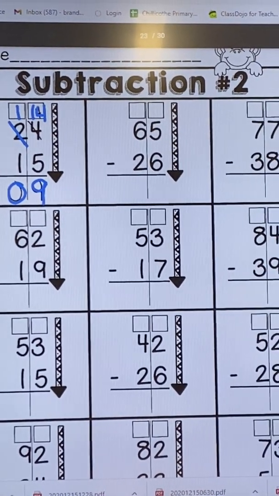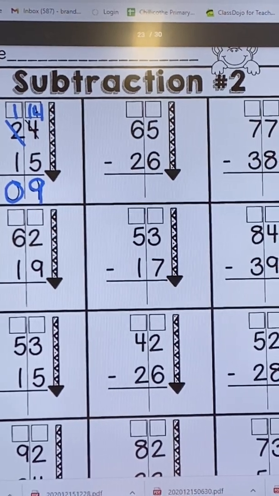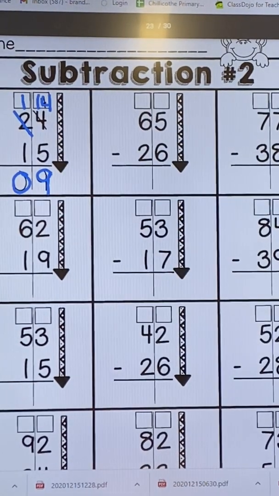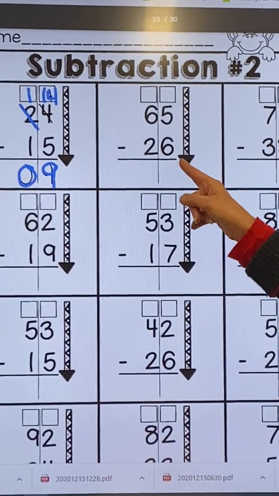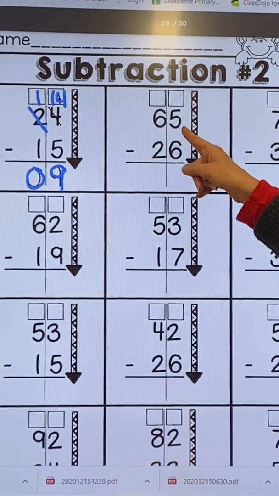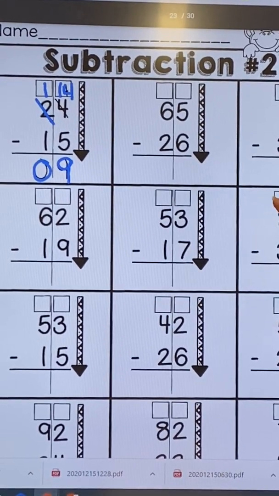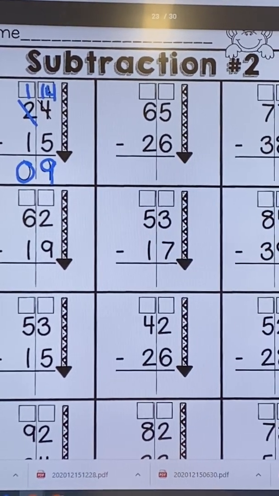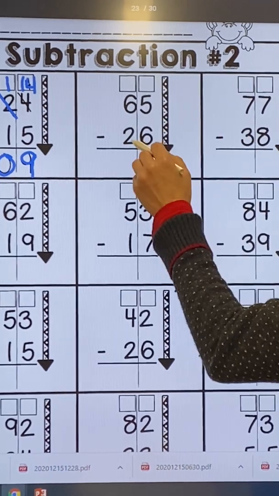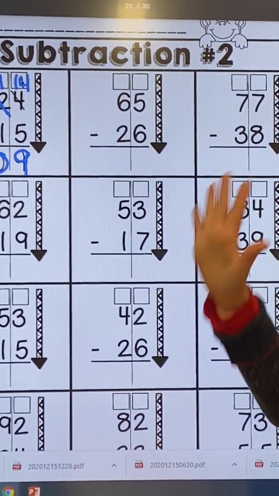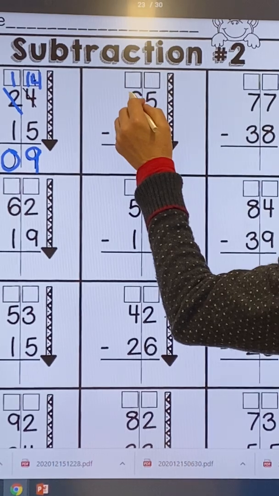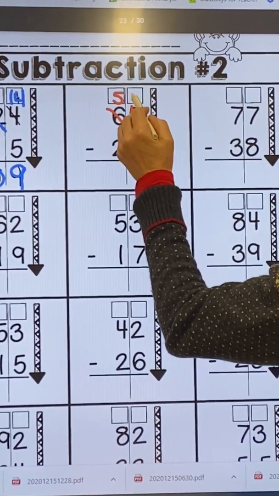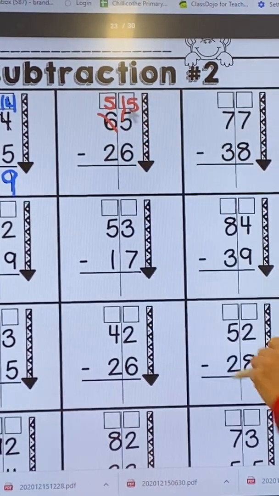Okay, let's go ahead and look at our next one. I want to do one more together. So we have 65 minus 26. Again, I'm going to start in my ones place. So I'm looking right here. I have 5 ones. Can I take 6 ones from 5 ones? No. So I'm going to go next door to get 10 more. So when I take away 1 ten from my 6, it becomes a 5. I add that 10 to my ones, and I now have 15 ones.